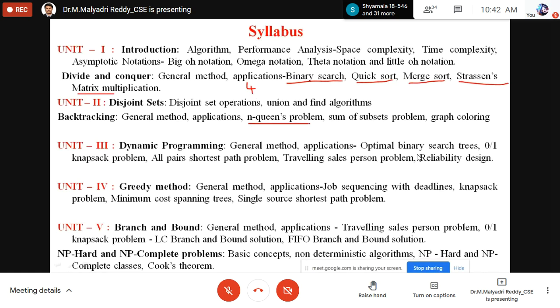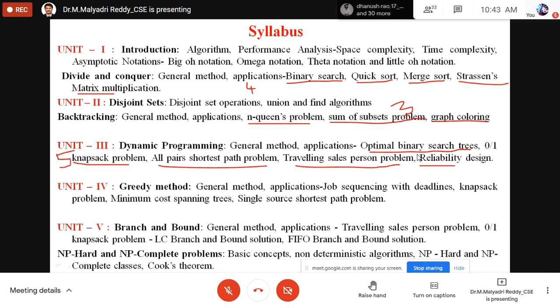From the second unit, N-queens problem is 1. Sum of subsets is 1. Graph coloring is 1. How many are there? 3 from the second. From the third unit, OBST is 1. 0/1 knapsack is 1. APSP is 1. Traveling salesperson is 1. Reliability design is 1, right? Complete unit, 5 problems only.